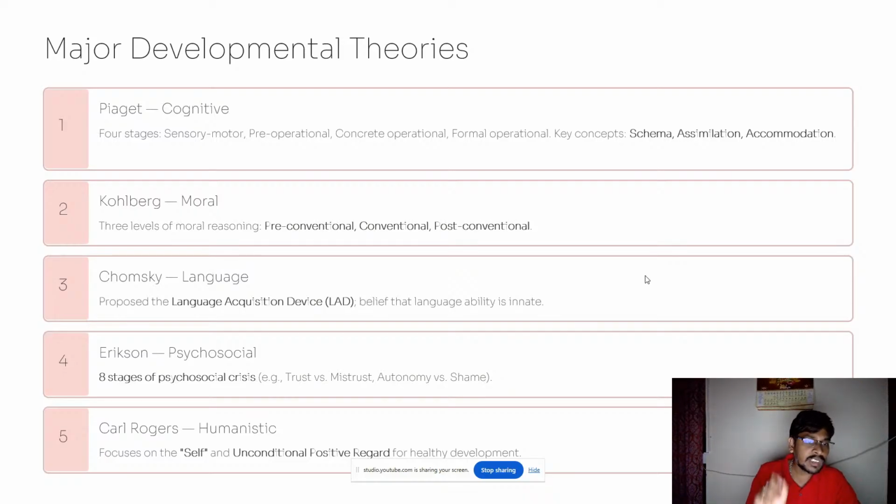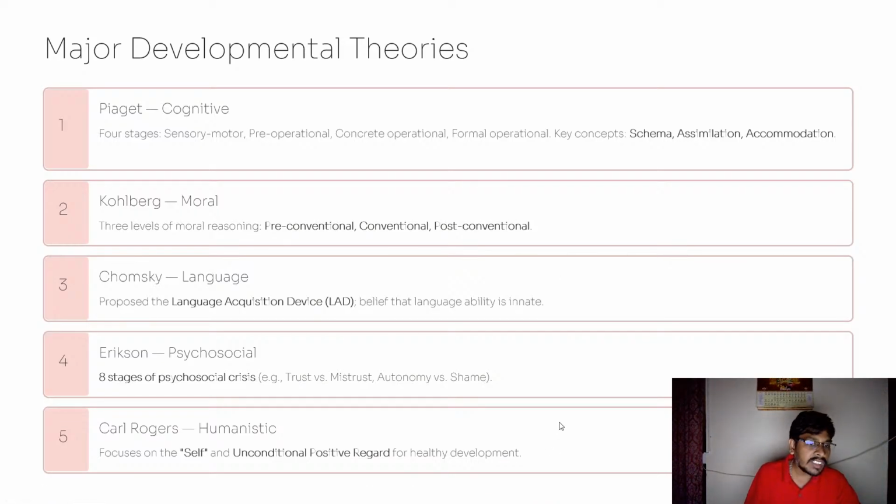And Erikson suggested psychosocial crisis. So there are 8 stages of psychosocial crisis. One is trust versus mistrust, autonomy versus shame. So this is an example. One important example includes trust versus mistrust, autonomy versus shame. And the next one is Carl Rogers' humanistic theory.